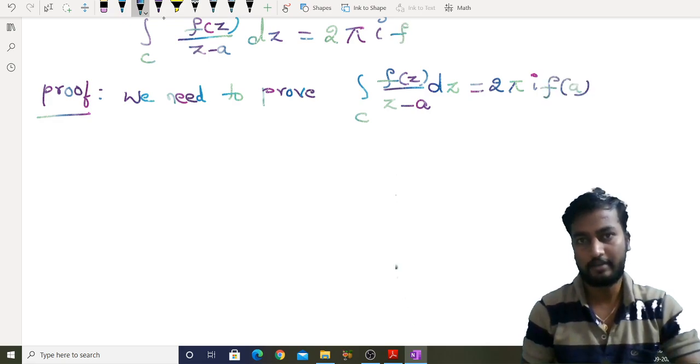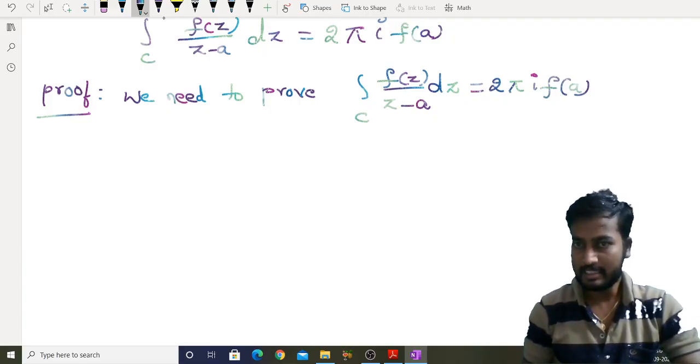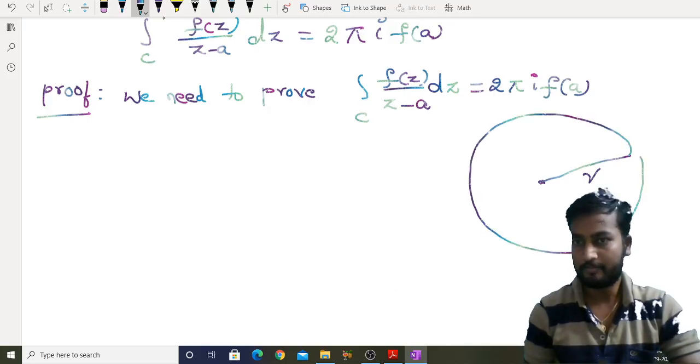So let us take a circle with radius r. So this is a circle with radius r, and this is your C.